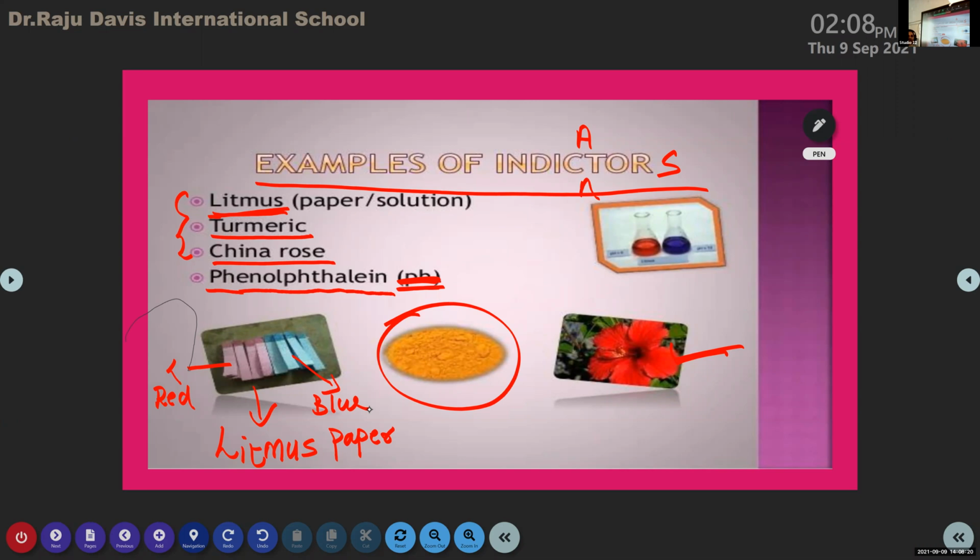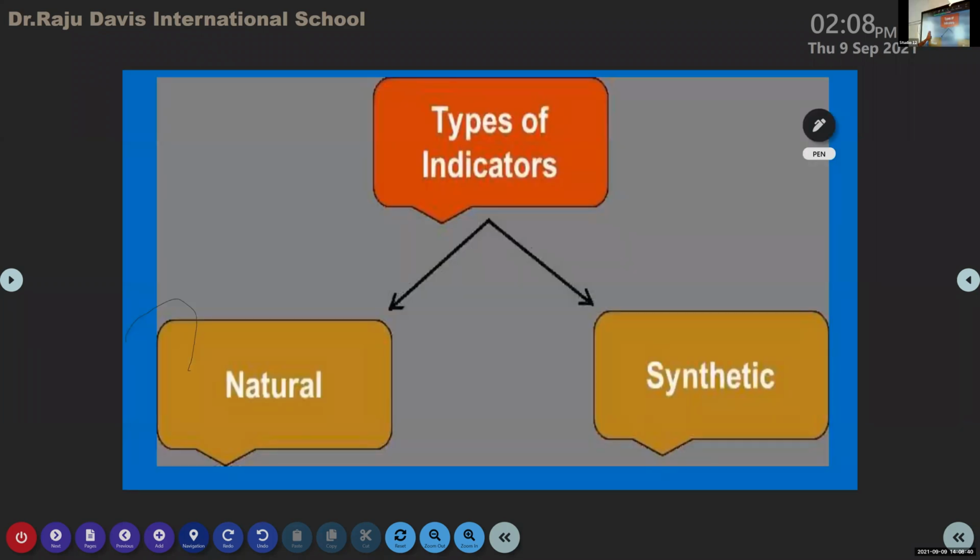From that lichen, we get an indicator. That indicator is known as litmus. And it is normally prepared in the form of a paper. Two types of litmus papers are there: red litmus paper and blue litmus paper. Is it over? Yes, ma'am. There are two types of indicators: one is natural indicator and the other is synthetic indicators.